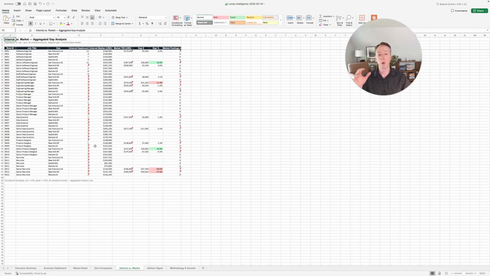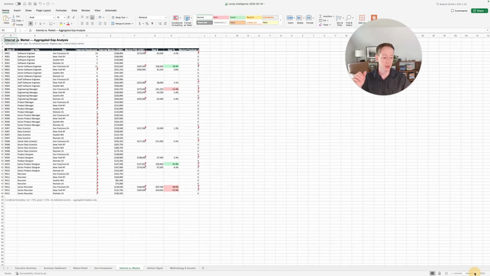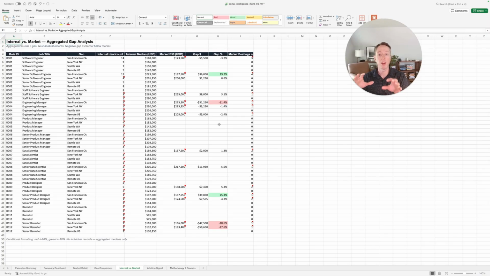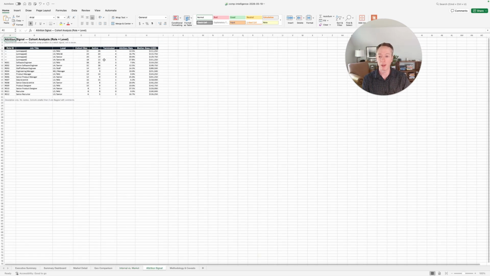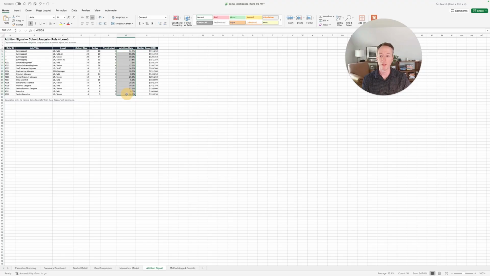And then I think probably one of the most important things that we're going to do here is look at our internal salary data and then compare that to the market. This is what a lot of comp analysis is focused on. And the reason for that is that with internal data as well, you can sometimes infer whether your compensation is competitive based on the attrition rate within the team. And so we do have an attrition signal on this tab, where you can see what is a high attrition, what is a low attrition.